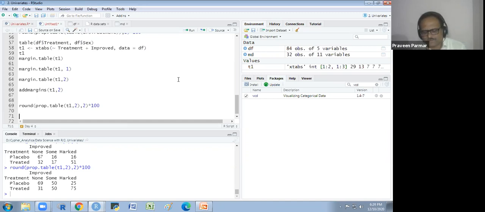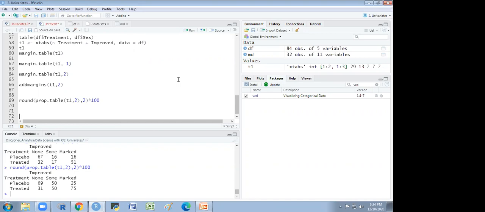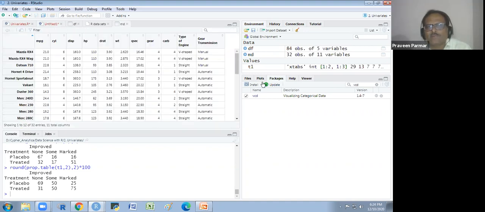So we see again in the numeric. We have a data MD, which is the mtcars data. I will again show you once for your review that we have these columns. I am taking the columns mileage, cylinder, displacement, horsepower, and up to weight.